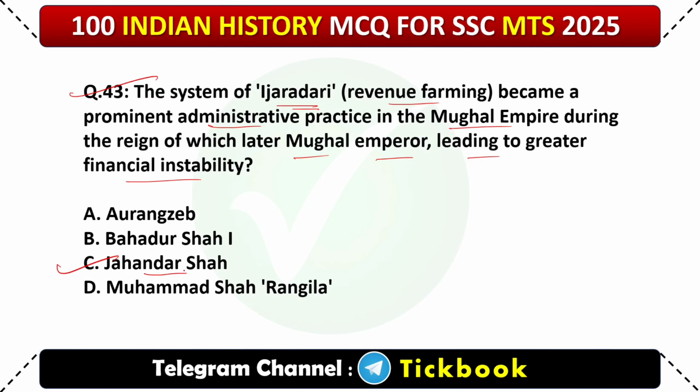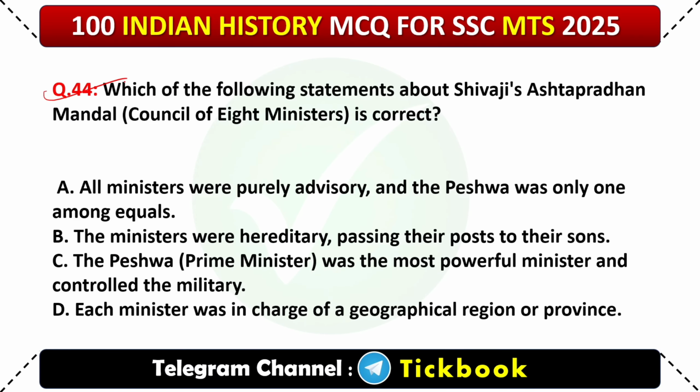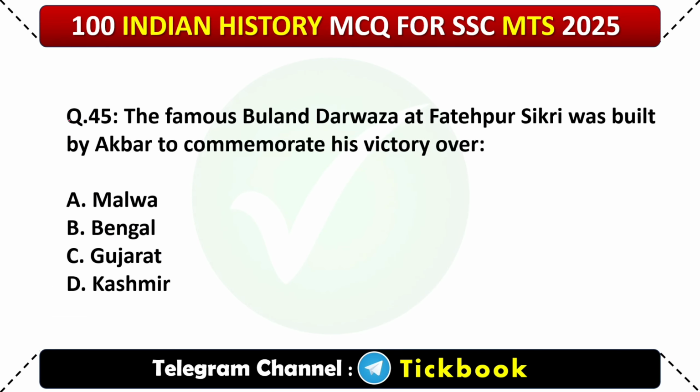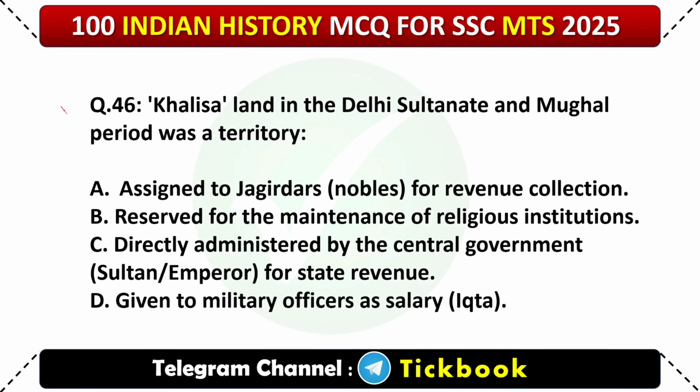Number C, Jahandar Shah. 44. Which of the following statements about Shivaji's Ashtapradhan Mandal, Council of 8 Ministers, is correct? Option number A, all ministers were purely advisory and the Peshwa was only one among equals. 45. The famous Buland Darwaza at Fatehpur Sikri was built by Akbar to commemorate his victory over? Option number C, Gujarat.